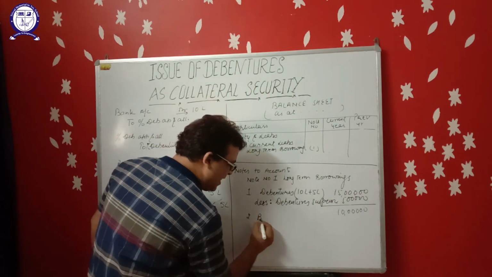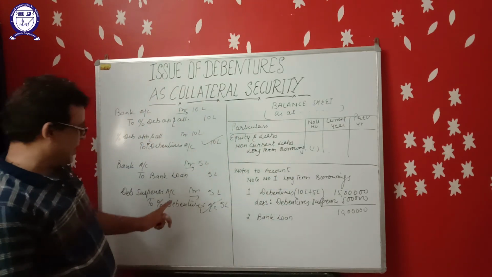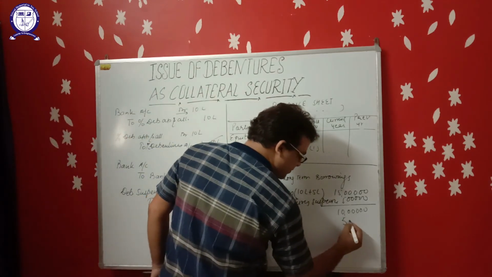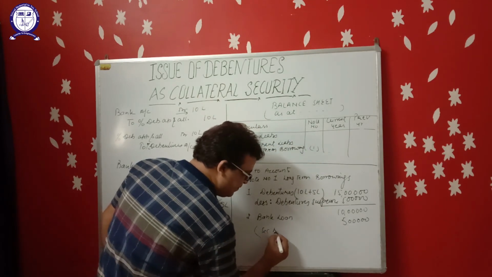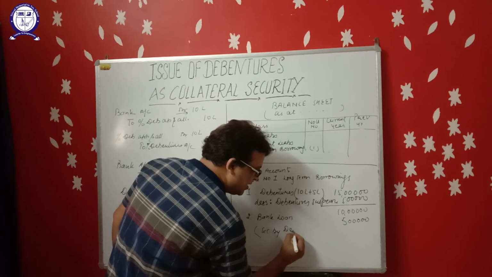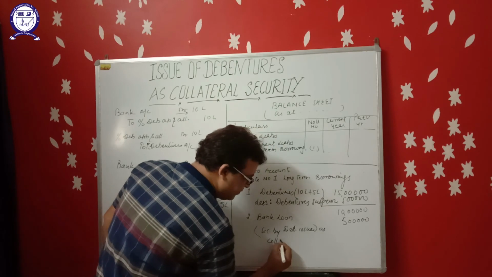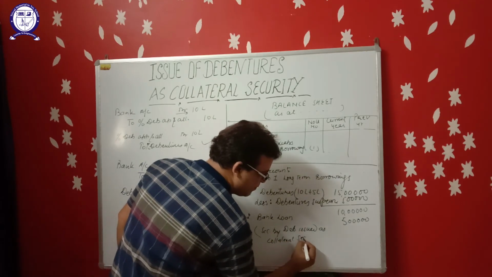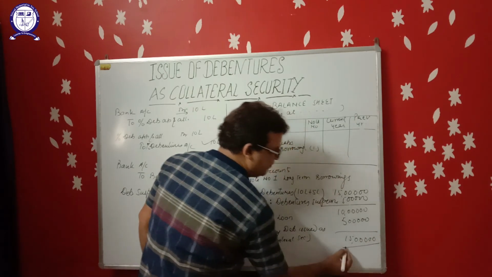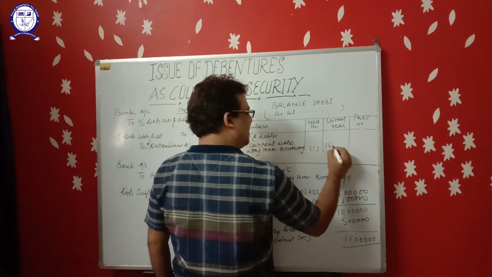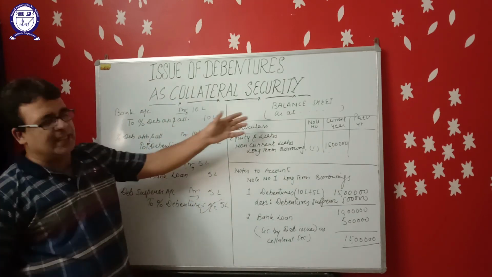Second point, bank loan. The bank loan taken was rupees 5 lakh, secured by debentures issued as collateral security. Total long-term borrowings are 15 lakh. So right here, 15 lakhs. So this is the way to show the debentures in the balance sheet.